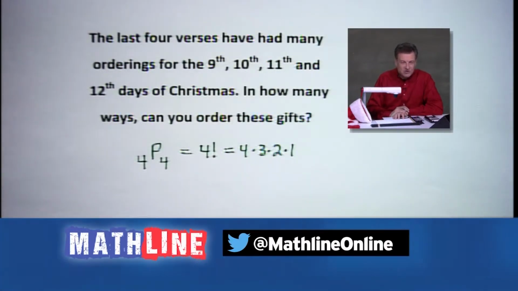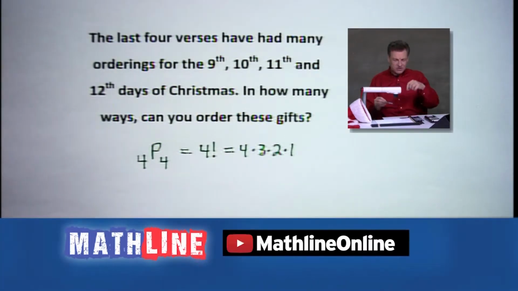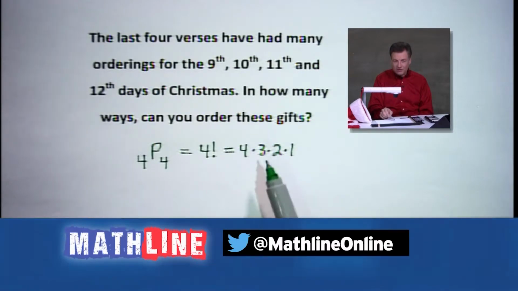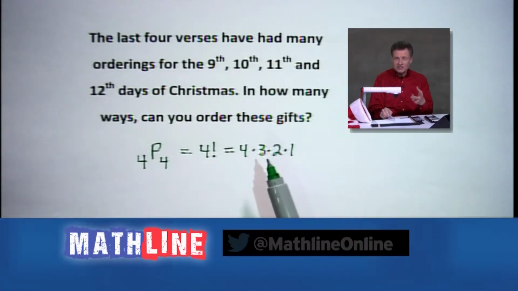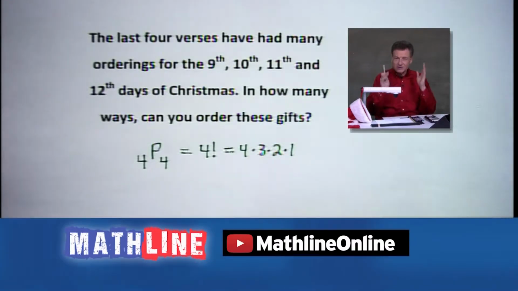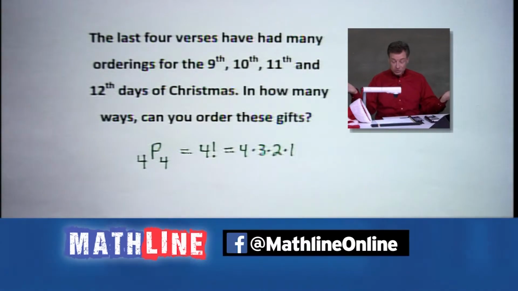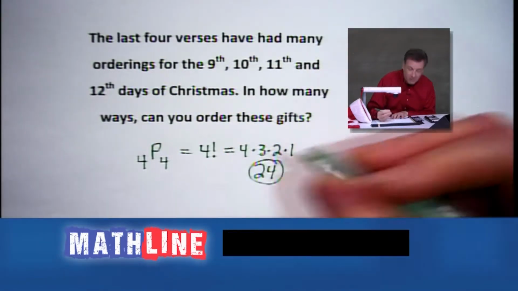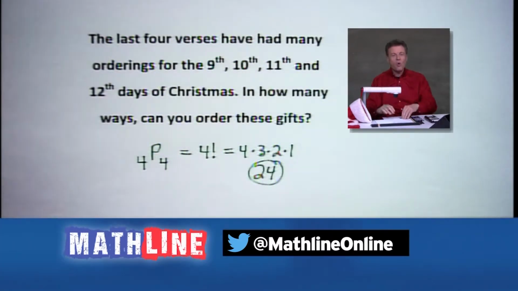Maybe I start with lords a-leaping, go to the ladies, go to the drummers, end up with the pipers, all sorts of different ways we could do it. 4 options times 3. Once we pick the first, we've got 3 options left. Then once we get those 2 set in stone, we've only got 2 options left. And once we got all that, there's only one way the last one can go. So what does it equal? 24 possibilities, 24 orderings, okay?